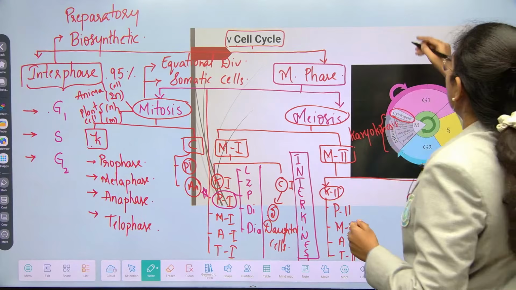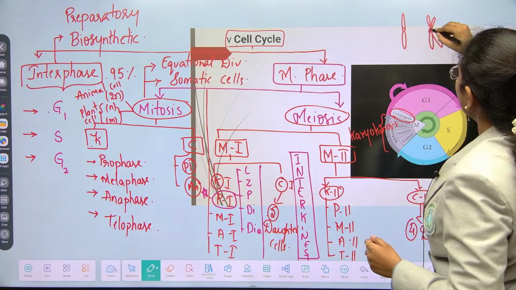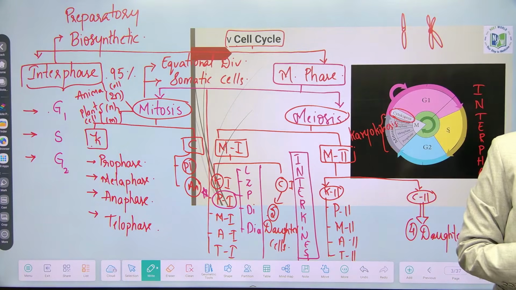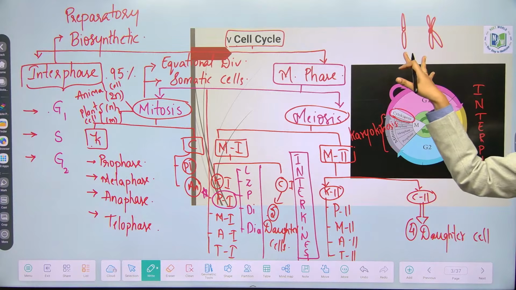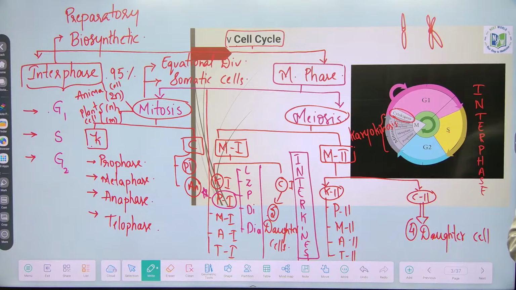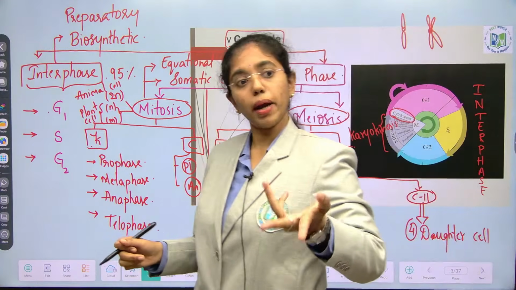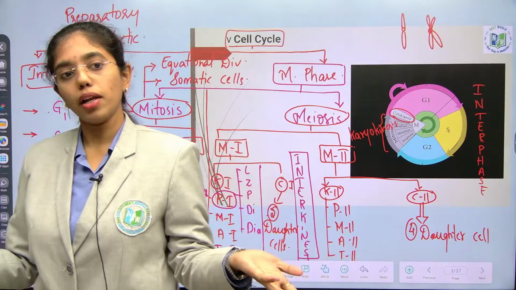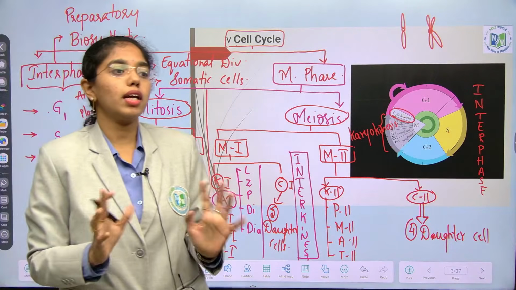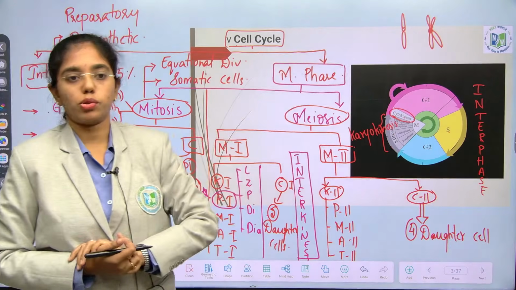Don't say this, ma'am, this is addressed as haploid, this is known as diploid. Don't say that, please. If that is the picture in your mind, don't say it. If any other picture is there, you can tell me. No, there is no relation with nucleus or number of nuclei, because if single nucleus, that is mononucleate, two nucleate, binucleate, many nucleate, polynucleate, so there is no relation with that. Ploidy has a relationship with number of chromosomes.